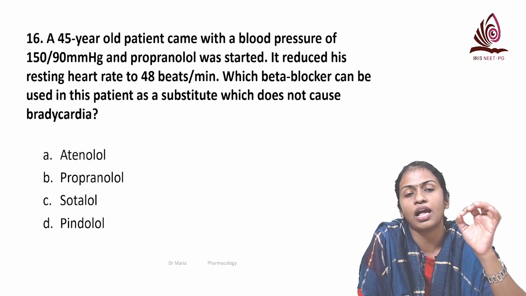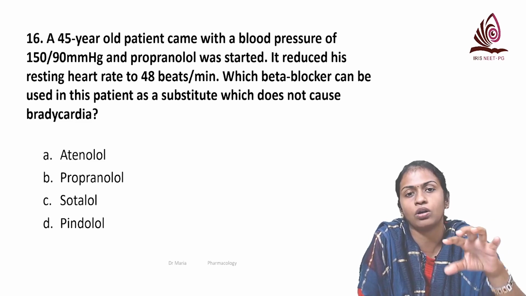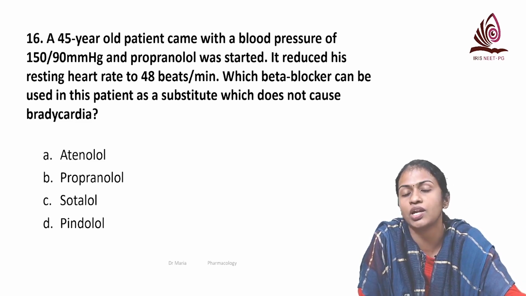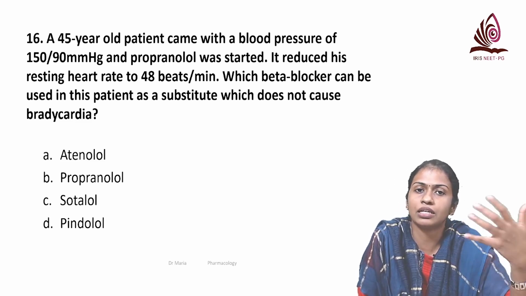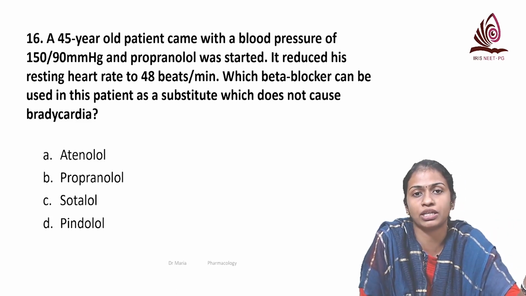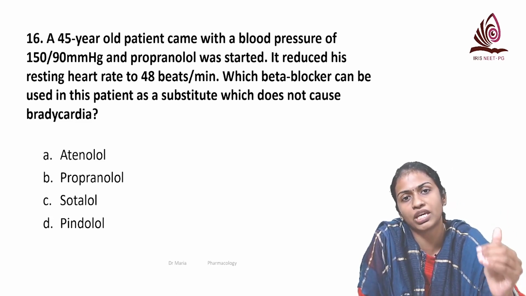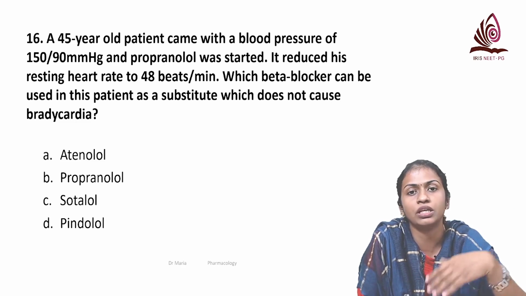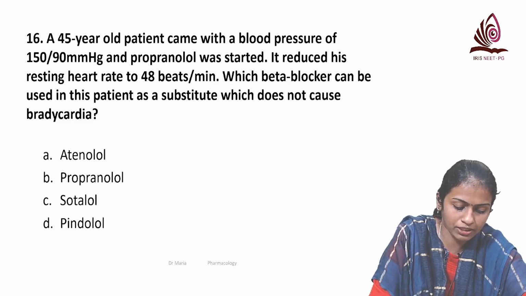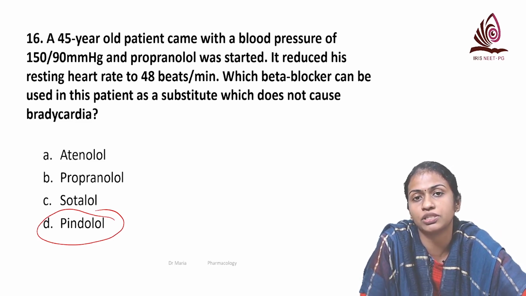So you need to give an agent that has intrinsic sympathomimetic action or partial agonistic action. So in the presence of a full agonist, it will act like an antagonist. In the absence of an agonist, it will act like an agonist. The main purpose of using this partial agonist is for such patients where there is severe bradycardia on use of beta blockers. When you use agents with intrinsic sympathomimetic activity, there won't be much bradycardia. And the example here of a beta blocker with intrinsic sympathomimetic action is pindolol.